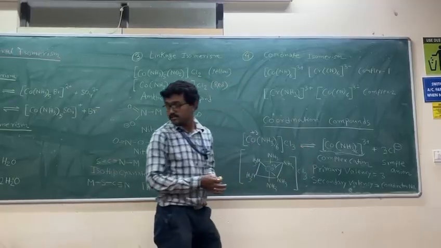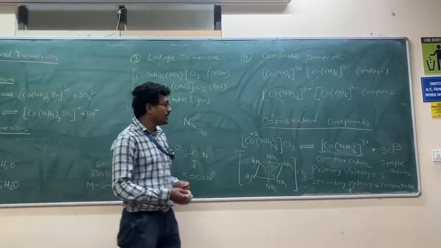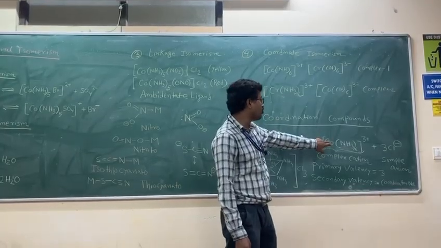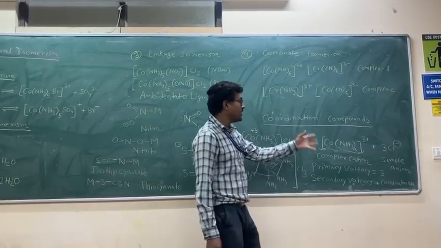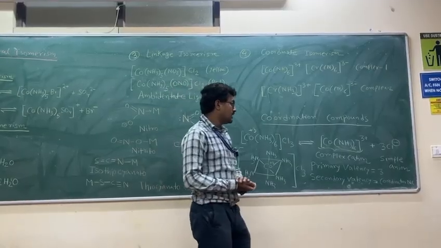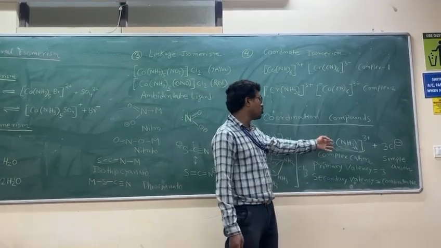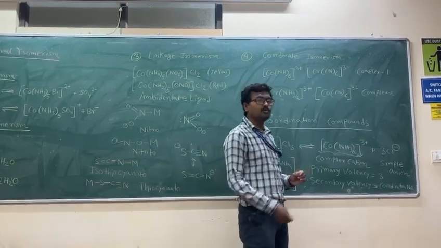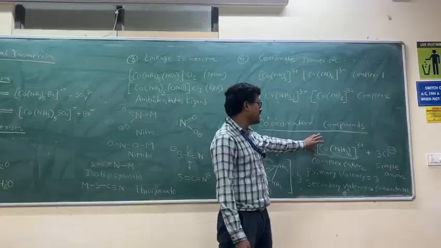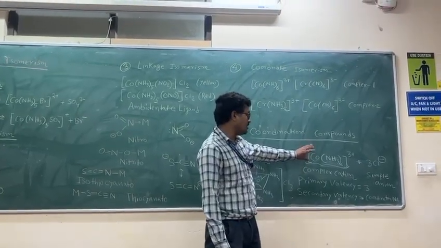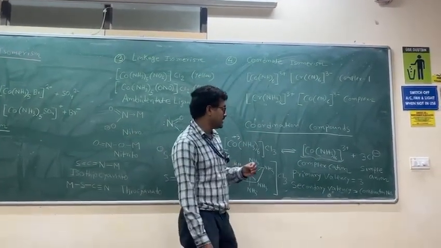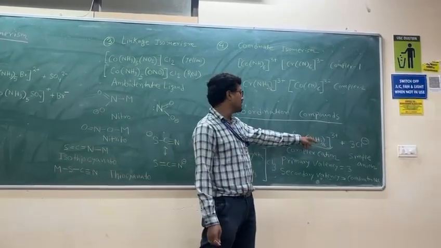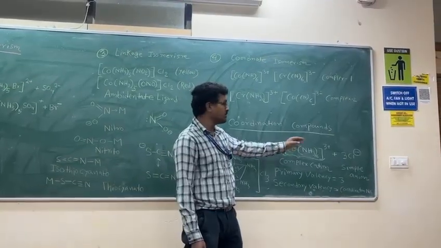Why is it called complex? It is called complex because here we have two things. One is cobalt and another one is ammonia. Now, if we try to do a chemical test for this cobalt 3 plus and ammonia, we will not get a positive result. Means we will not get the individual test for cobalt and the individual test for ammonia. This is not possible.